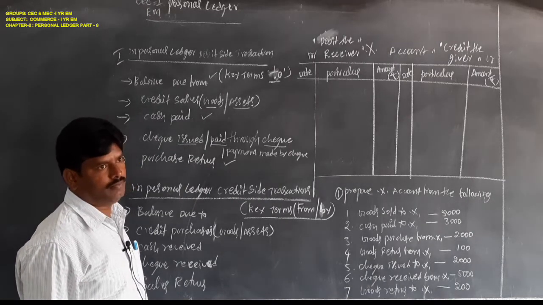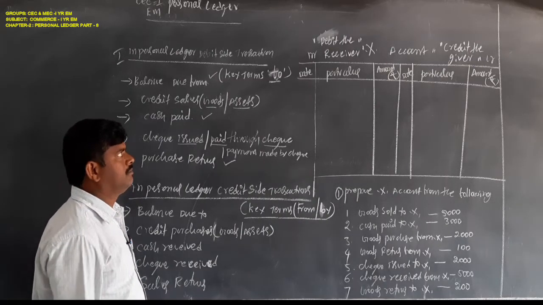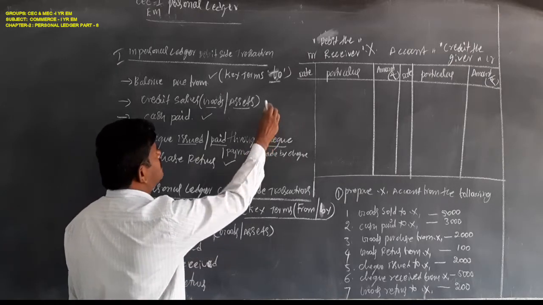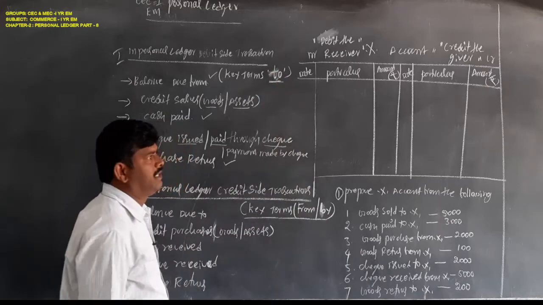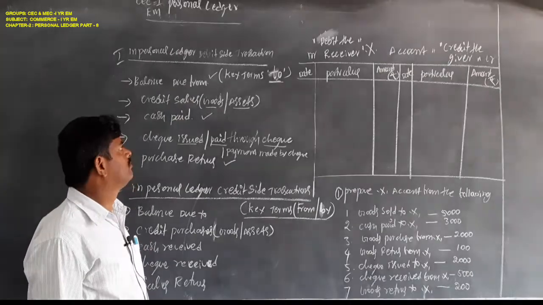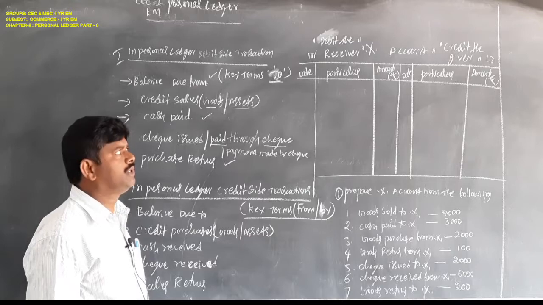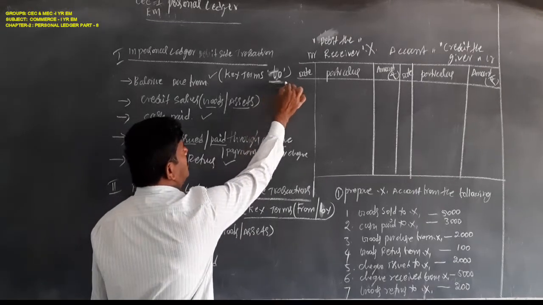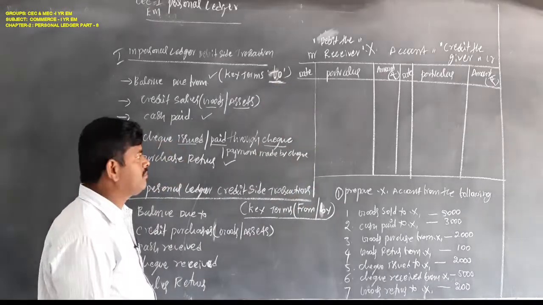How to identify the key term? In every transaction there is use of two words: cash paid to, sales to, return to, check issued to. A key term in every transaction, including "to", must be on the debit side.